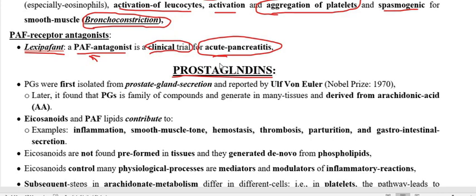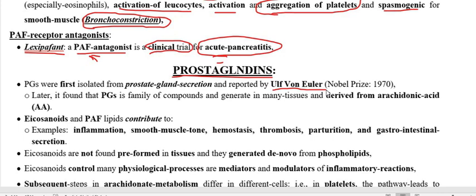When you divide it into two parts, the word is derived from the addition of two words, prostate and gland. The first report about the prostaglandin, as well as its name, was given by the scientist Ulf von Euler.